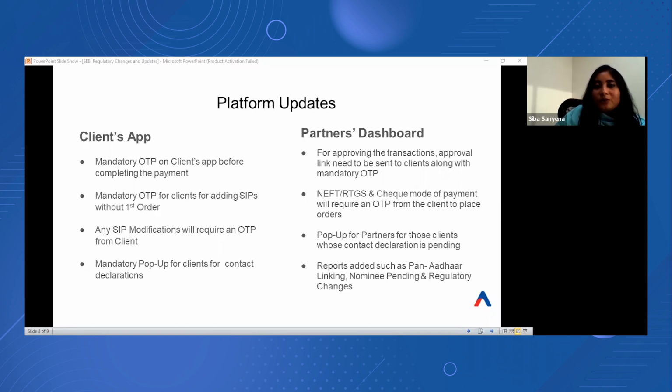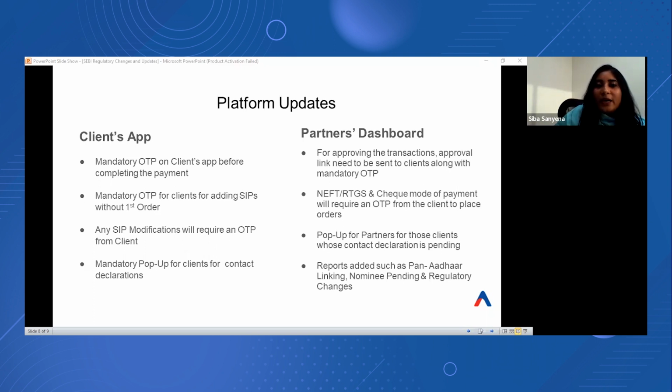So now moving on to the changes we have implemented for the partners dashboard. Firstly, for approving any kind of financial transactions, the approval link needs to be sent to the clients along with the mandatory OTP. This is also one of the major changes the partners are going to face, because previously it was just the approval link, but now the mandatory OTP will be one more step added to ensure that the two-factor authentication guidelines are completely followed.